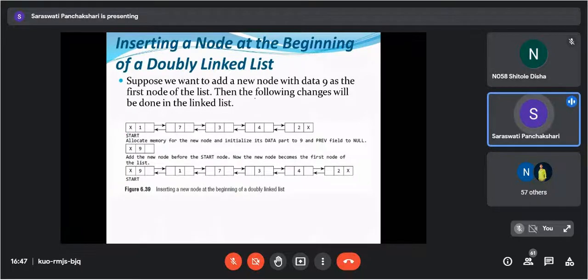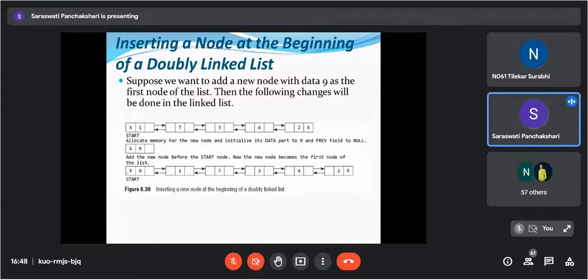So whenever we are inserting a node at the beginning, first we need to create a node. Okay, this is the first node. This is the list. Consider the first node, previous pointer is null. Start pointer is pointing to this node, 1, 7, 3, 4, 2, and the last part's next pointer will be null. Now this is the node. Allocate memory for the new node and initialize its data part to 9 and previous field to null. Understood this part?